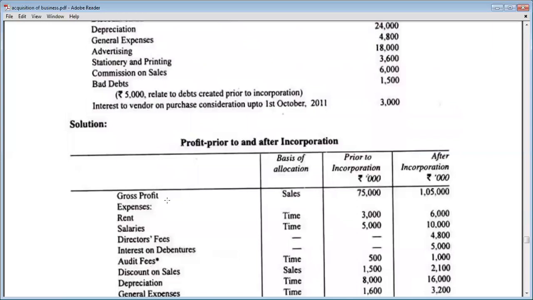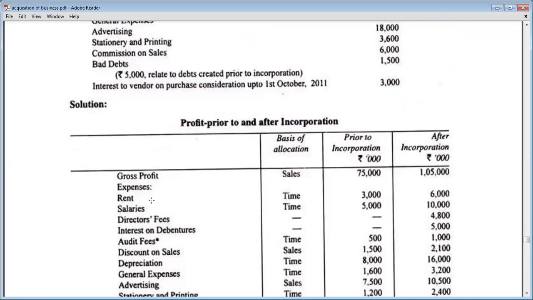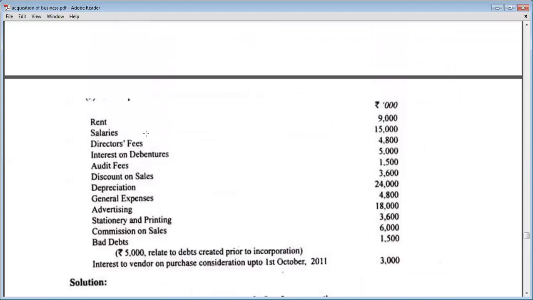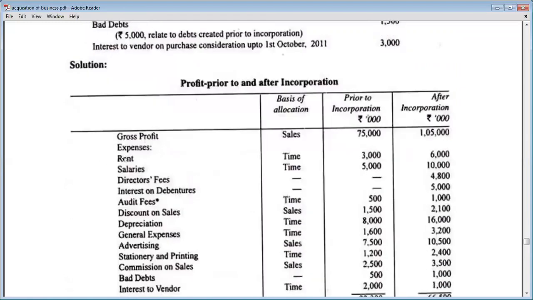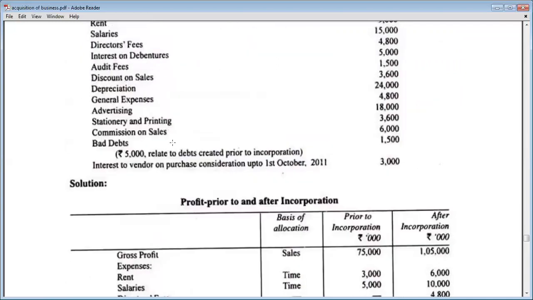The expenses are next. First we will write the gross profit, which will be divided with the sales ratio. And the sales ratio was 11 is to 1. So the gross profit will be divided into the sales ratio. Okay. Now expenses will be divided on the following basis. See, first expense is rent. Rent is related to time. So rent will be divided in time ratio, that is 7 is to 5.